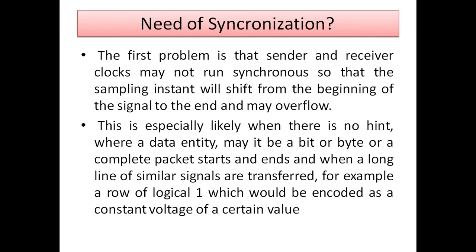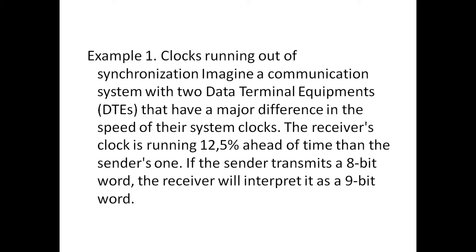For example, a row of logical 1s would be encoded as a constant voltage of a certain value. Once the logical value transitions from 1 to 0, we don't know, and from that time synchronization is very difficult between the transmitter and receiver.